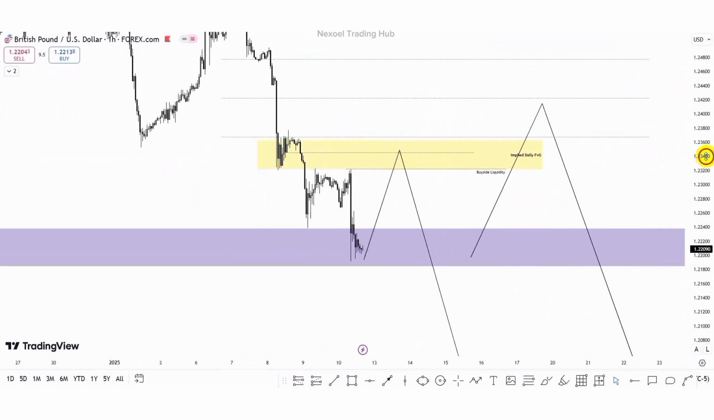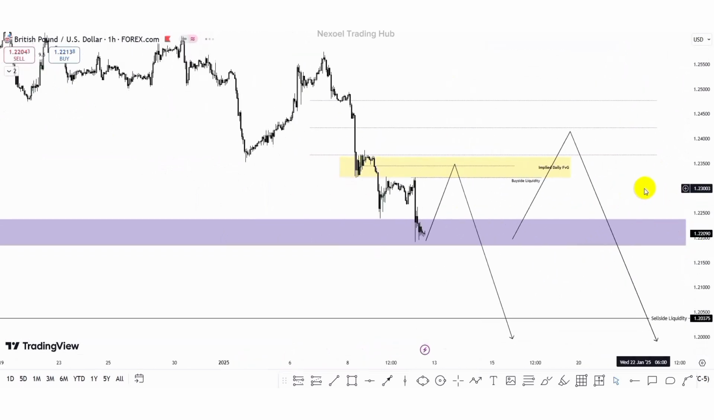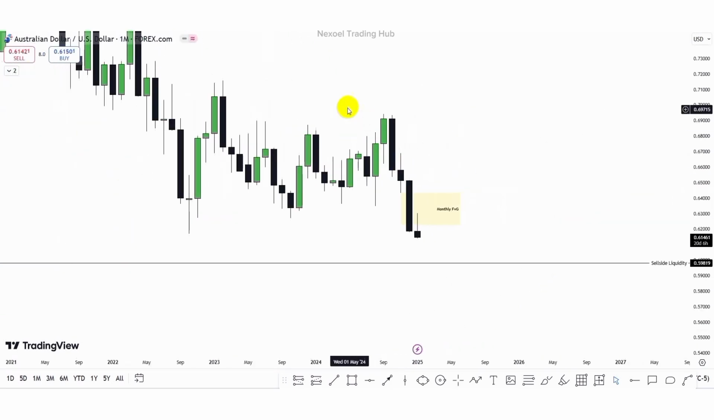So this is my outlook for the GBP USD pair. So let's check out the AUD USD pair and the other pairs we're going to be looking out for this week. This is AUD USD.